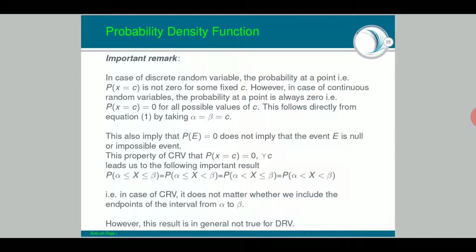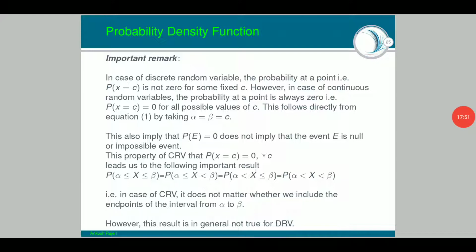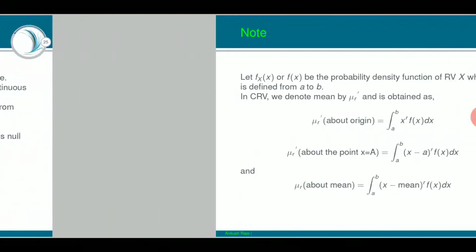So whether you are including the endpoints or not, your probability is going to be the same for the whole interval. That is the beauty of a continuous random variable. You can think of how this result happens. In the case of a continuous random variable, it does not matter whether we include the endpoints of the interval from alpha to beta. However, the result is not true for a discrete random variable, which is very obvious, because there we are talking about probability at the points only. So here, whether you include the endpoints of the interval or not, your probability is going to be the same for all 4 possible cases.